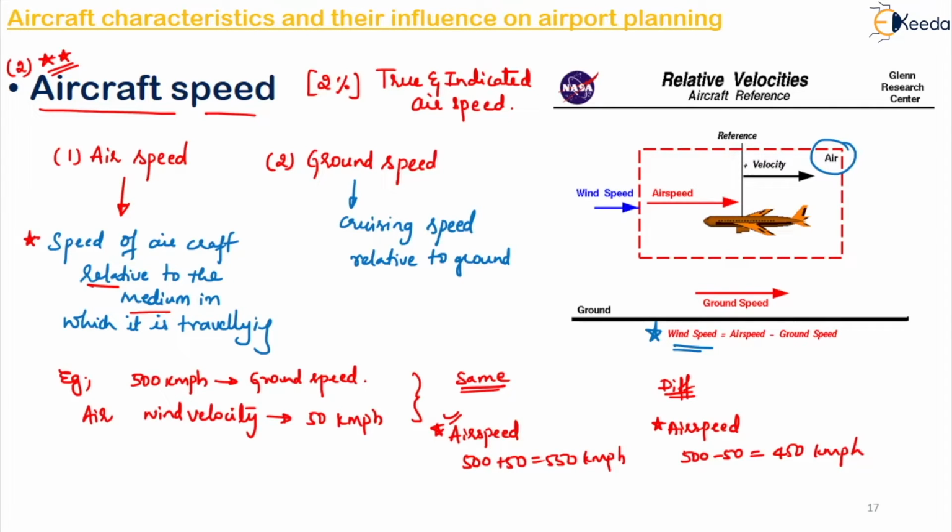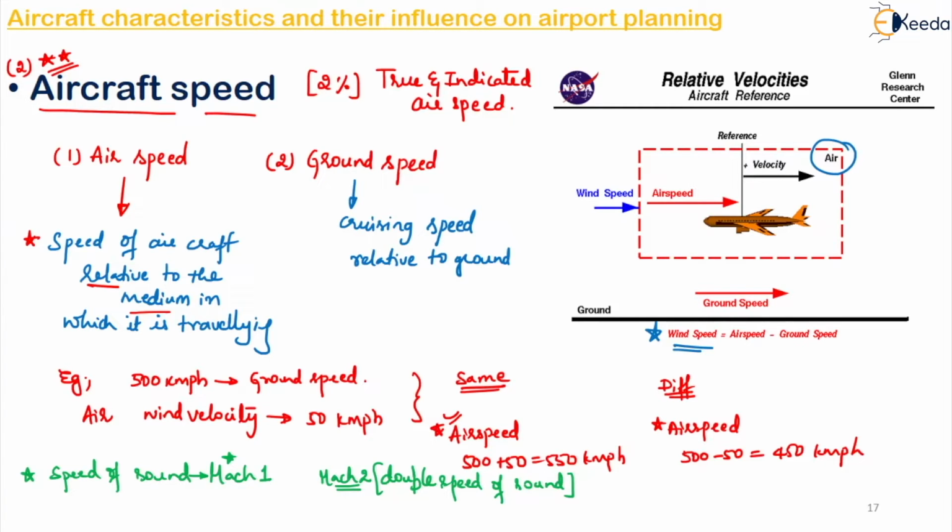Now with the introduction of jet aircraft and very high speed aircraft, the reference datum for speed is often the speed of sound. So the reference we take for air speed nowadays is the speed of sound. After the great Austrian scientist Ernst Mach, the speed of sound is defined as Mach 1. So speed of sound, based on the scientist, is named Mach 1. If we take Mach 2, it is nothing but double the speed of sound.